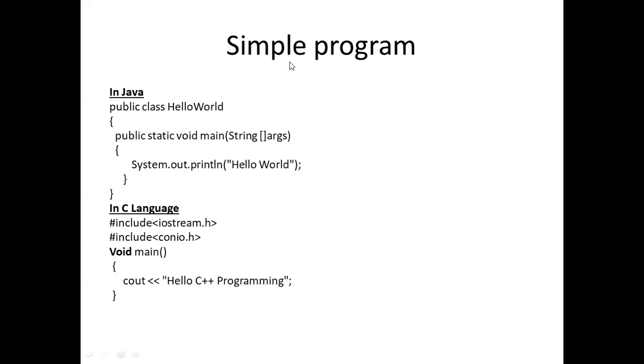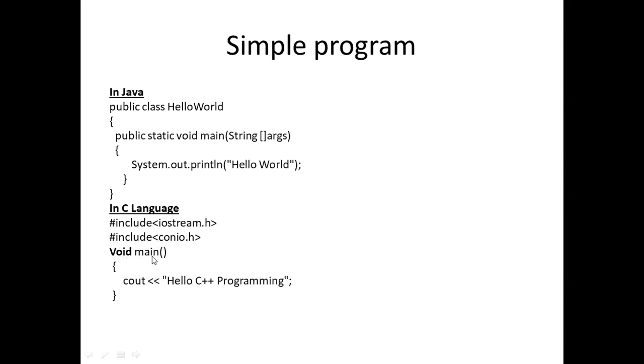Next, there is a simple program in Java and C++ language. In C++, we write hash include iostream.h, the header file used for input output streams. Hash include conio.h for displaying our information.